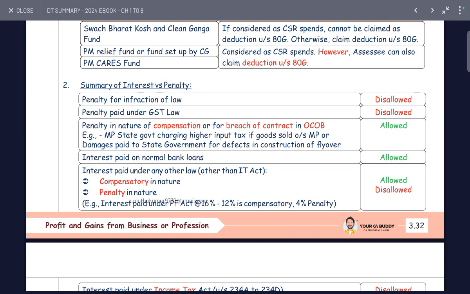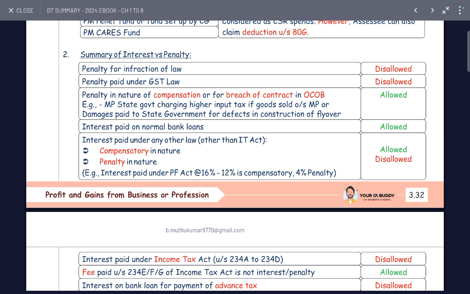Summary of interest and penalty. Penalty for infringement of law and penalty paid under GST law is disallowed. Penalty in the nature of compensation for breach of contract and in the ordinary course of business is allowed. Example: damages paid to the state government for defective construction of a flyover are allowed.